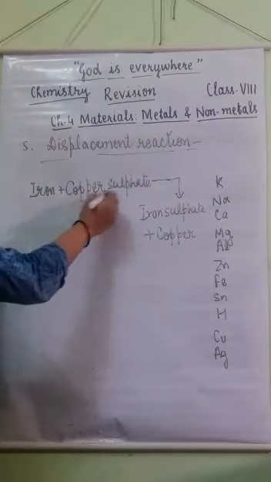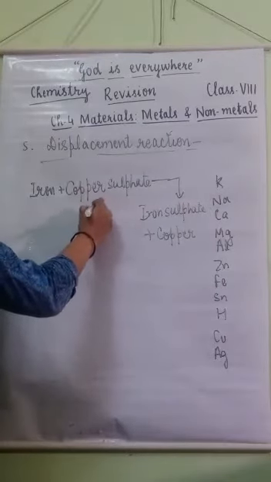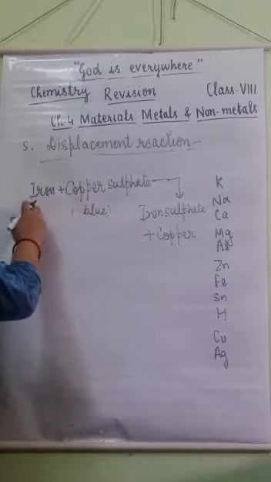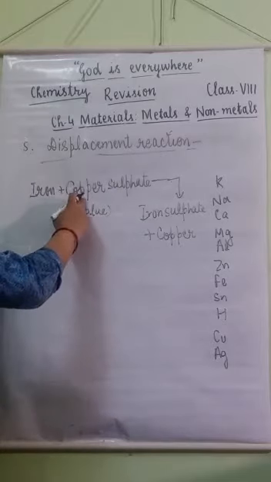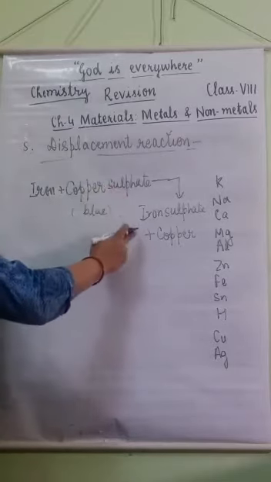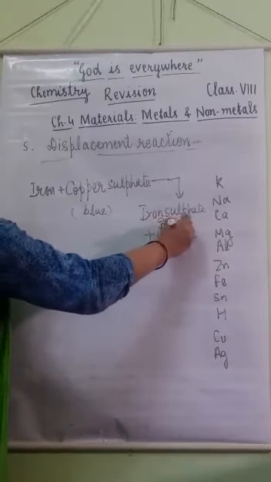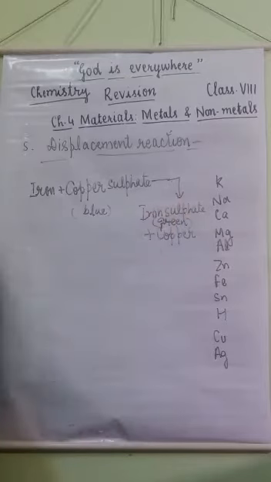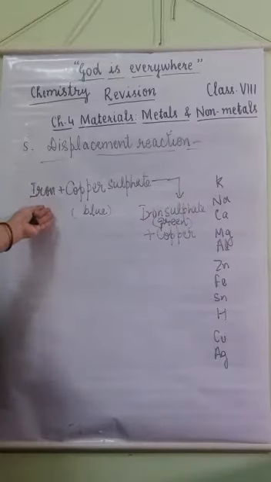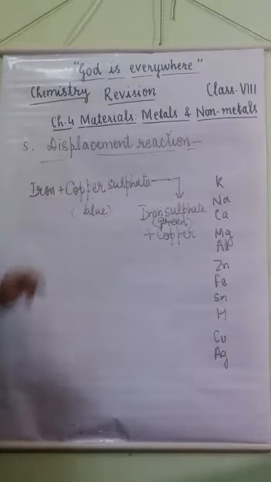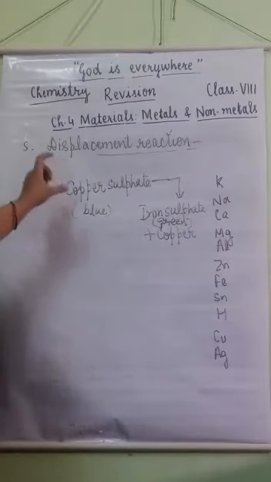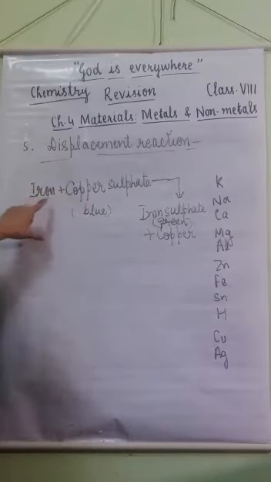Copper sulfate solution is blue in color. When it reacts with iron, iron displaces copper from copper sulfate solution and it forms a green colored solution. Due to the formation of iron sulfate, it is green in color. Iron displaces copper from copper sulfate solution because iron is more reactive than copper.